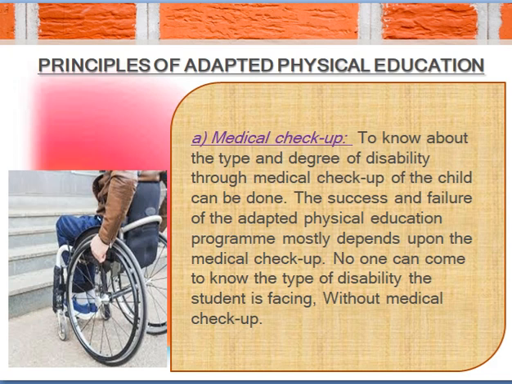The success and failure of the adapted physical education program mostly depends upon the medical checkup. No one can come to know the type of disability the student is facing without medical checkup. Okay, so medical checkup is the necessary thing through which we can get to know the degree of disability. It means how that person is feeling uncomfortable to do the daily routine work. Okay, then only we can make a solution for that.